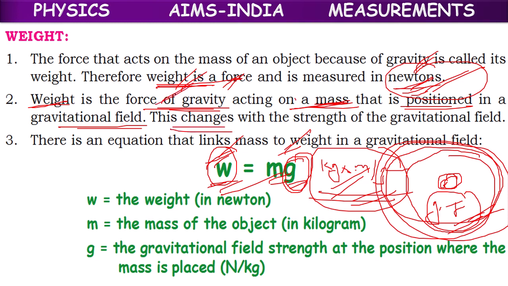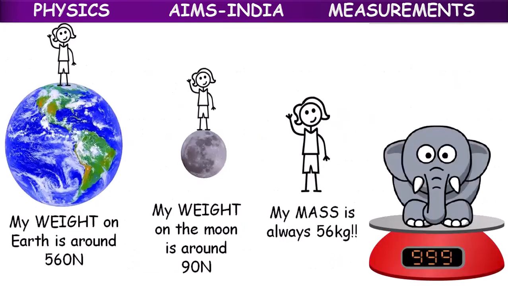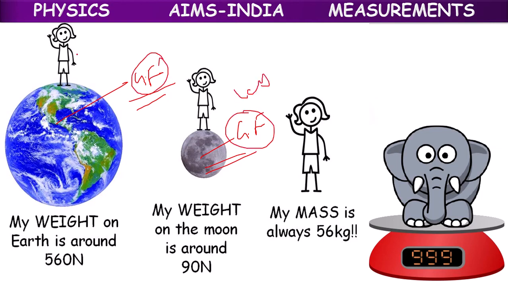This changes with the strength of the gravitational field. The earth may have one kind of gravitational field, and the moon can have another. The moon's strength is less, and the earth has a stronger gravitational field.